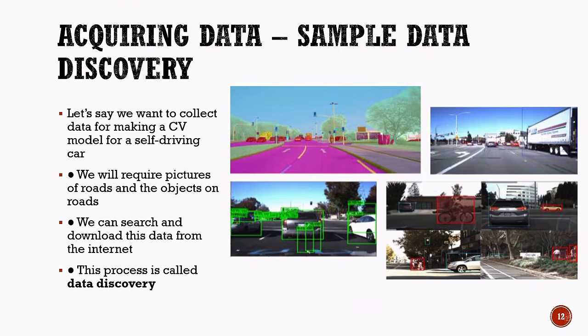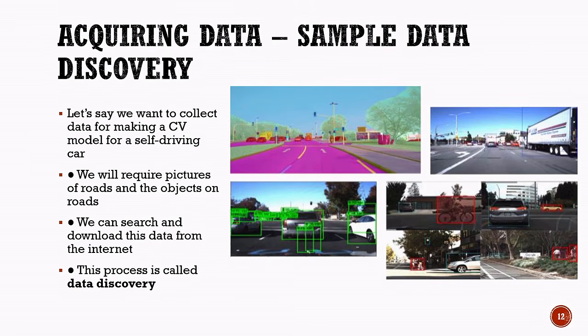Let us understand sample data discovery with an example. Suppose we want to collect data for creating a computer vision model for a self-driving car. For this purpose, we will require pictures of roads and the different objects present on the roads. These images may include roads, vehicles, traffic signals, pedestrians, and other objects that a self-driving car needs to recognize. We can search for suitable datasets and download this data from the internet. The process of searching for and obtaining suitable existing datasets is called data discovery.